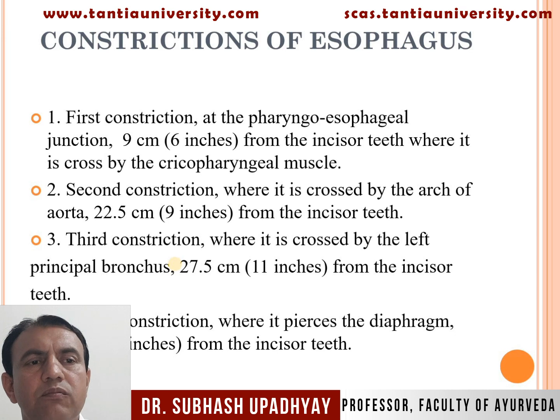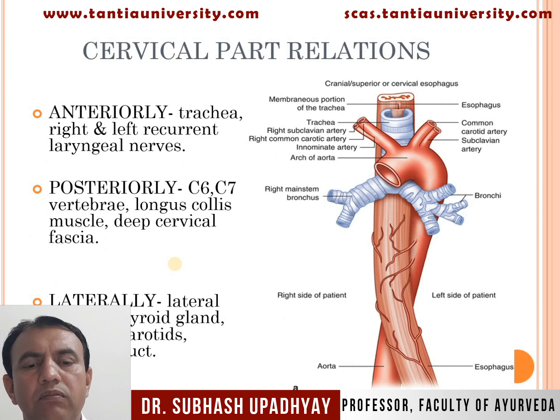Third constriction, 11 inches from the incisor teeth, where it is crossed by the left principal bronchus. And fourth constriction, 15 inches from the incisor teeth, where it pierces the diaphragm.